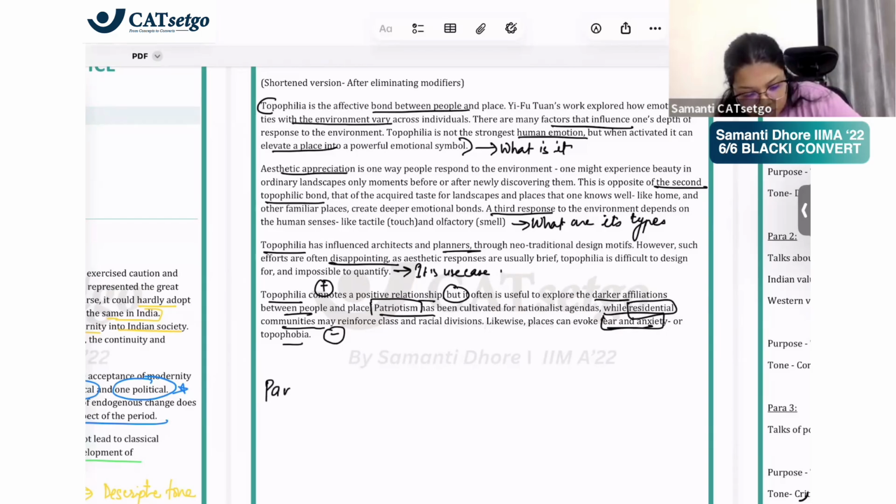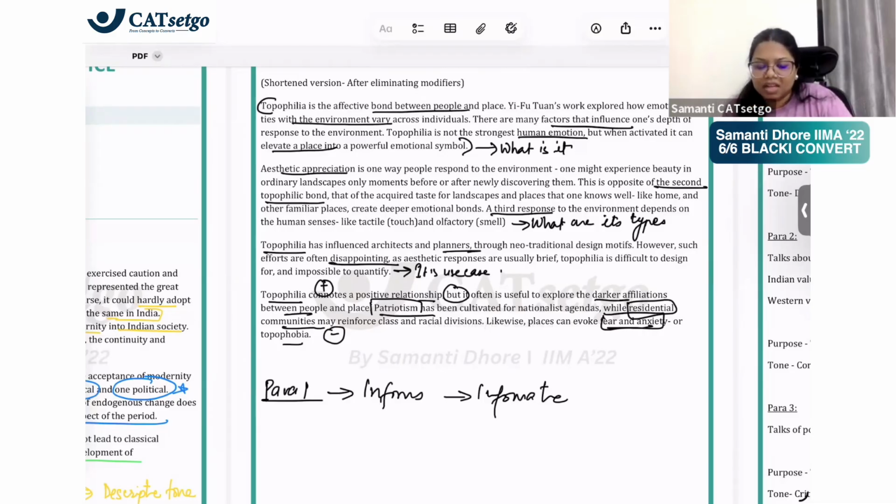What does para one do? It informs us about it. Informative tone, classical informative tone, that what is topophilia. Para 2 tells us what are its types. So it informs us about its types, again in informative tone.